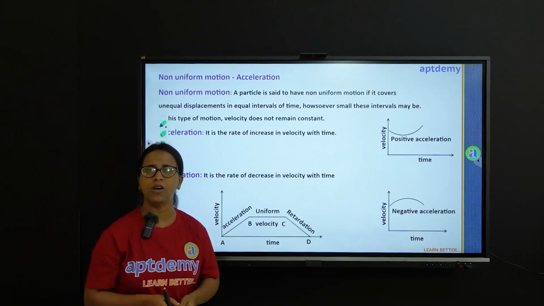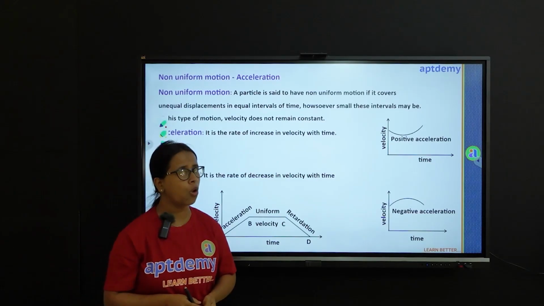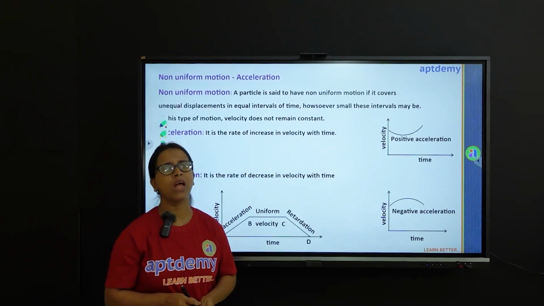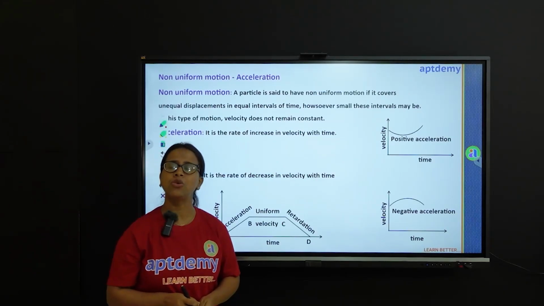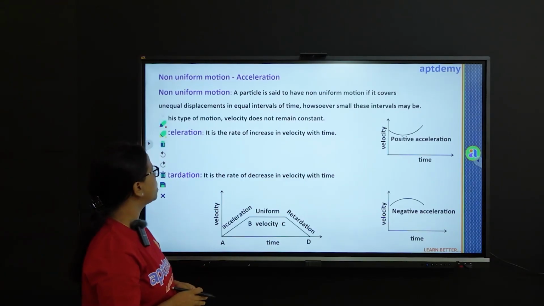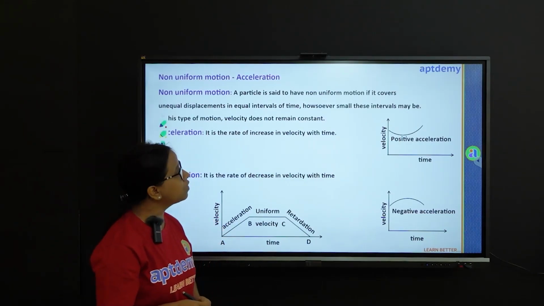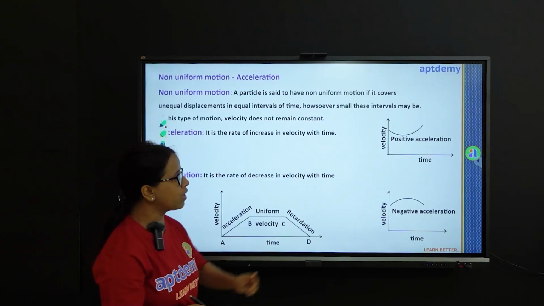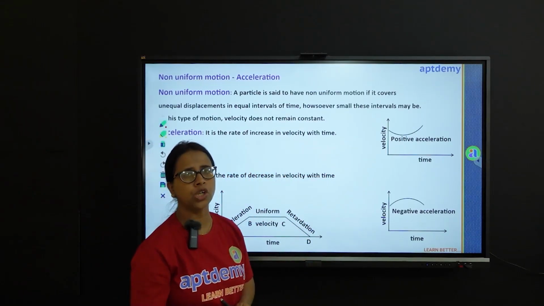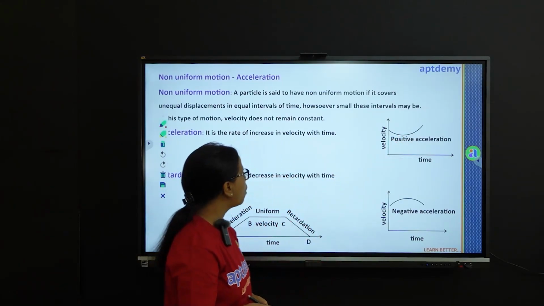Now to be remembered here, in case of non-uniform motion, the velocity does not remain constant. These small points you have to remember so that you can apply these concepts to numerical problems. Now let us look at what is acceleration. Acceleration is basically the rate of increase in velocity with time. You can see the velocity time graph of a particle. Now when it is a case of acceleration or positive acceleration, the graph is somewhat like this.